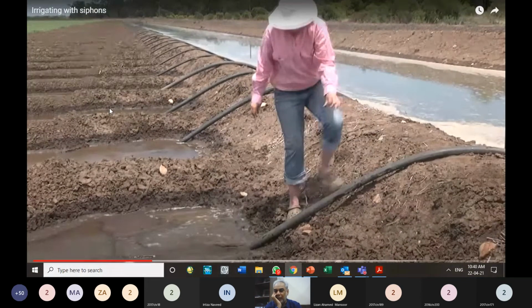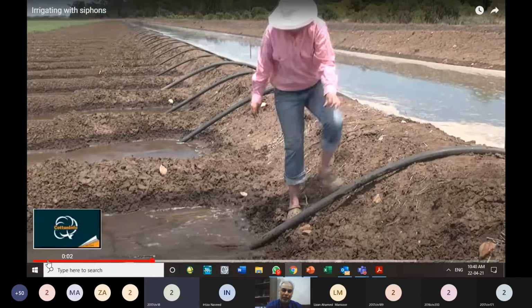So have you seen how the siphon starts working? कोई बताएगा कैसे काम किया इसने? Just by this. I repeat, मैं repeat करता हूँ एक बार फिर।